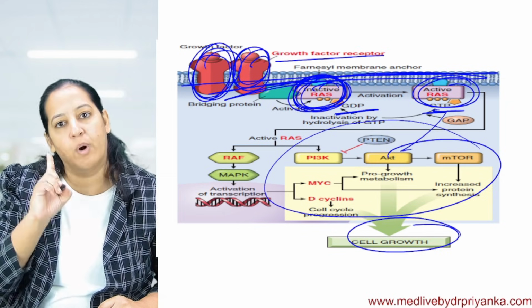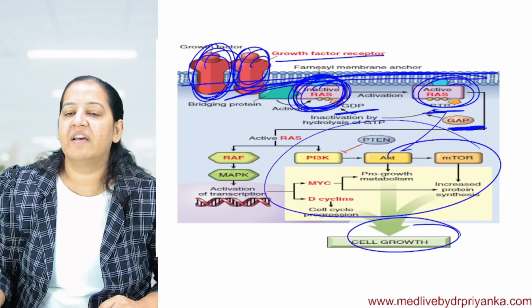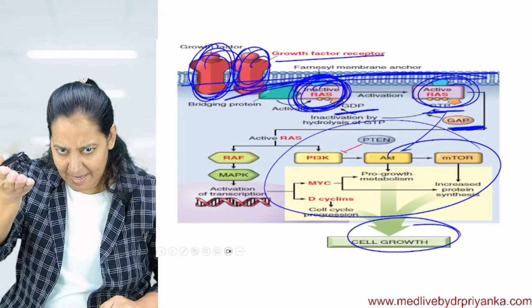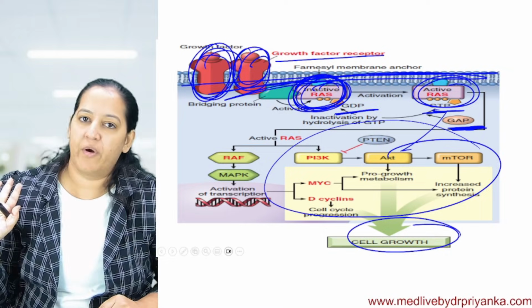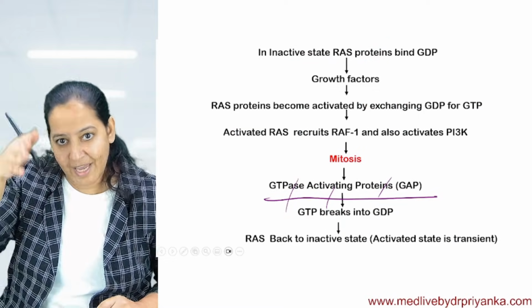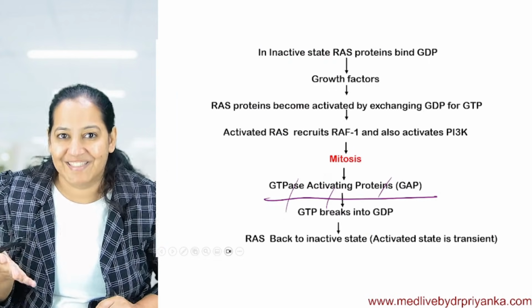It will do one mitosis, and once the mitosis happens, GAP gets activated and inactivates RAS again. So the same thing is shown in a simplified version. Whatever you want to draw in your exam, you can draw. The same thing you have to write in the form of a flow chart. You don't have to only draw, you have to write it as well.